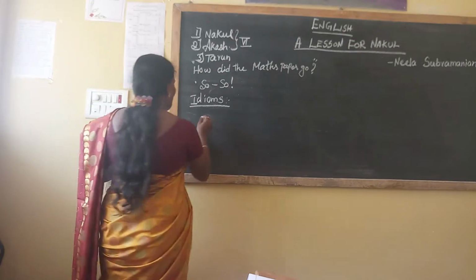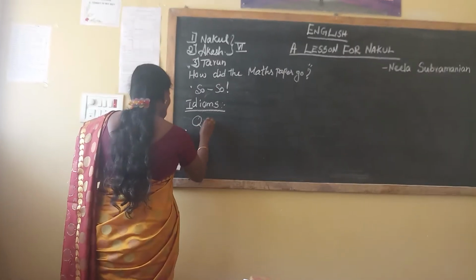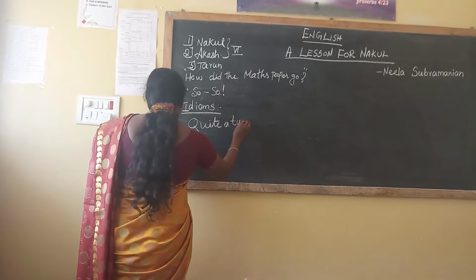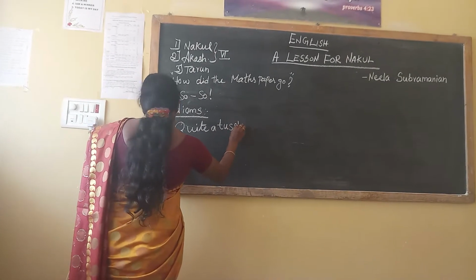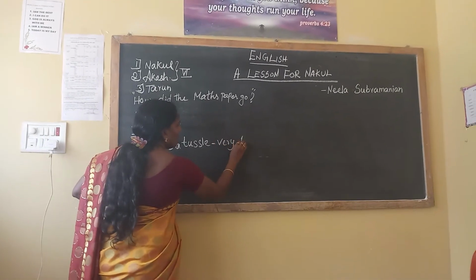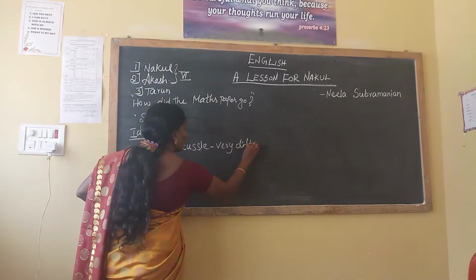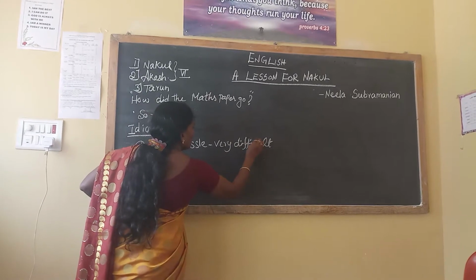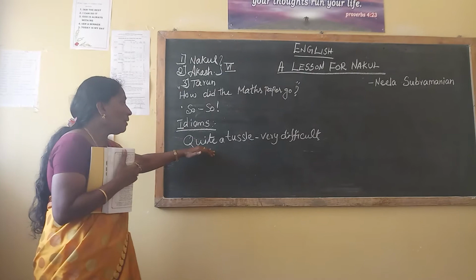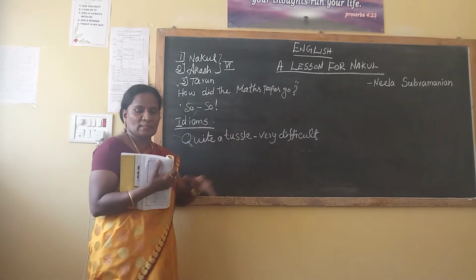Quite a tussle, T-U-S-S-L-E. What is the meaning of this? Very difficult. Okay, children, only when you know the meaning of this word can you understand.